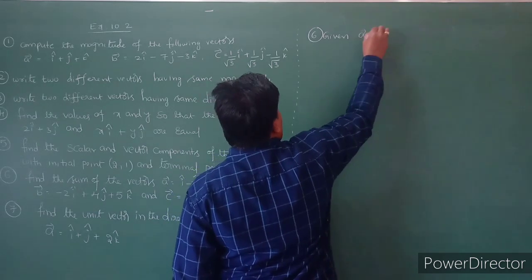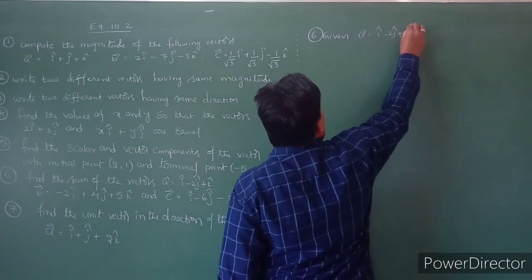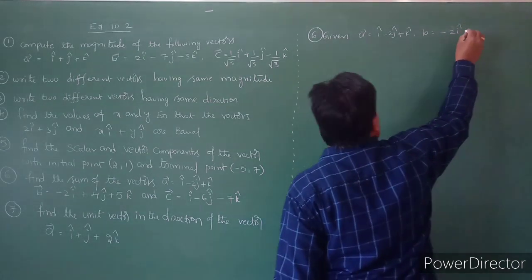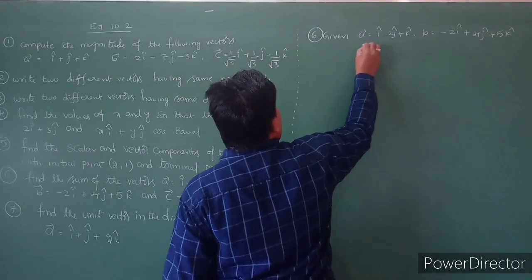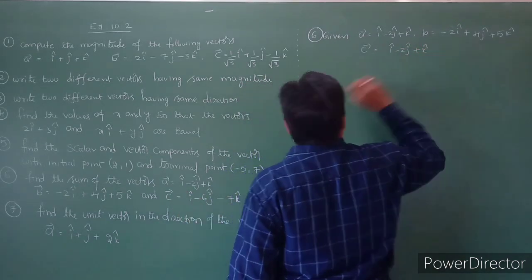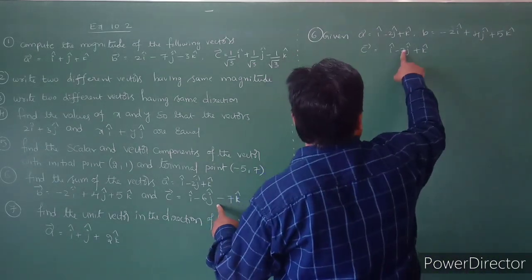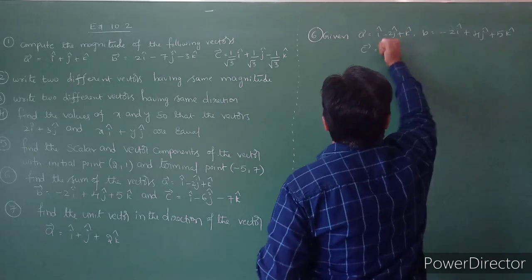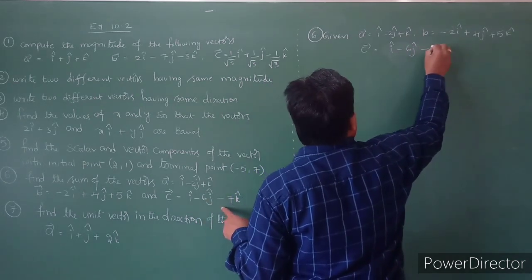A bar is equal to i minus 2j plus k, and b bar is equal to minus 2i plus 4j plus 5k, and c bar is equal to i minus 6j minus 7k. That is the vector.